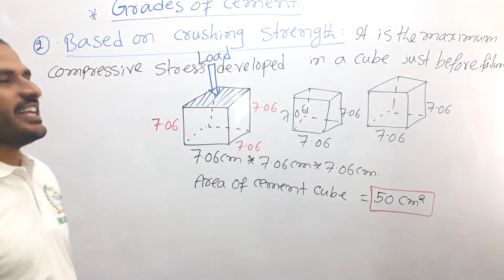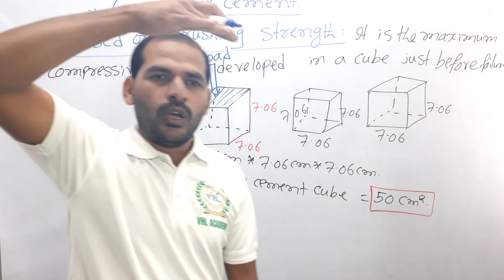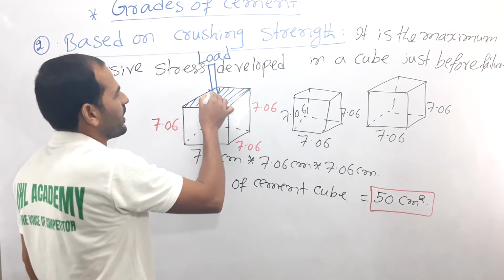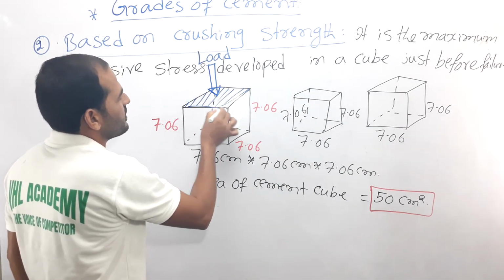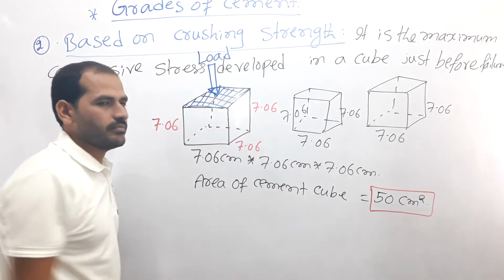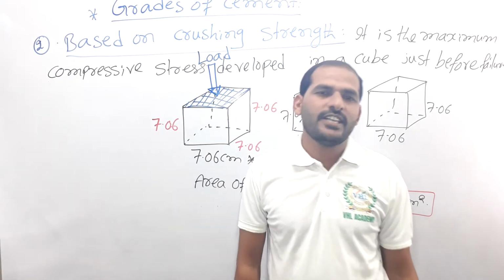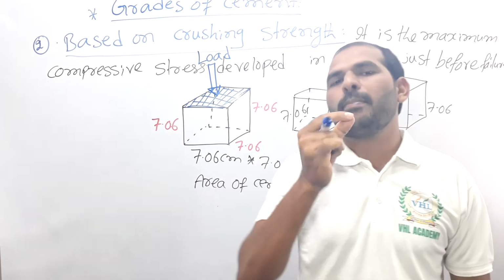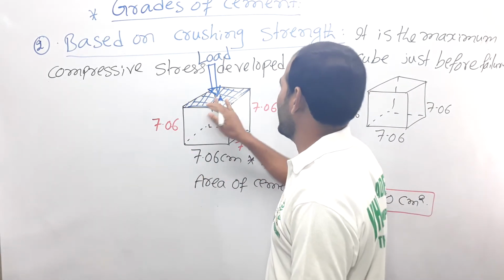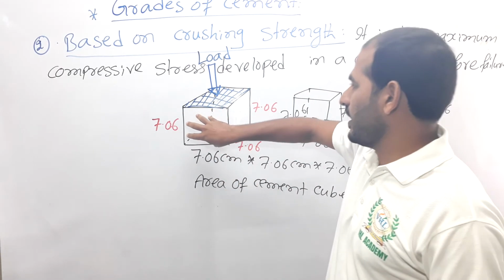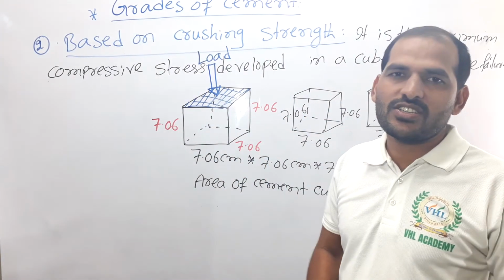Crushing strength is equal to load upon cross sectional area. Crushing strength or compressive strength is equal to load upon cross sectional area. Apply the load on this cube and calculate the crushing strength.